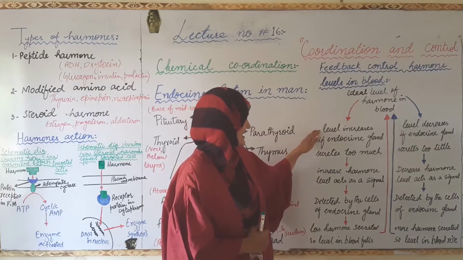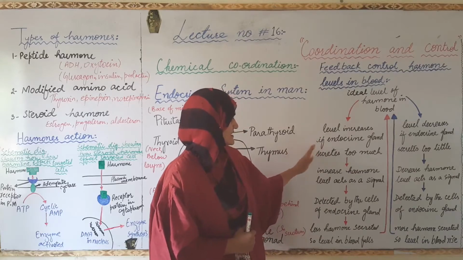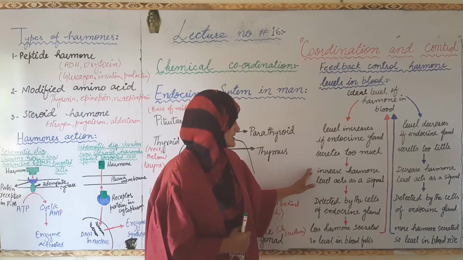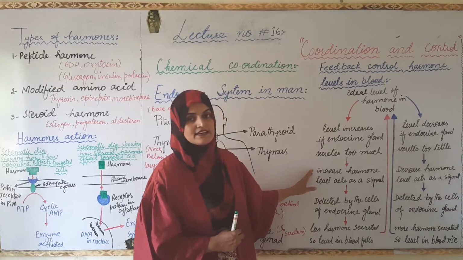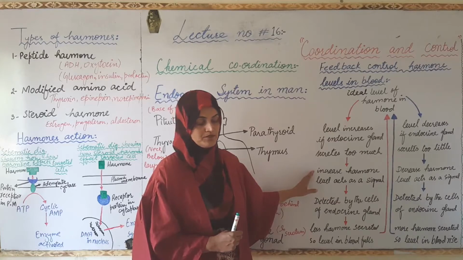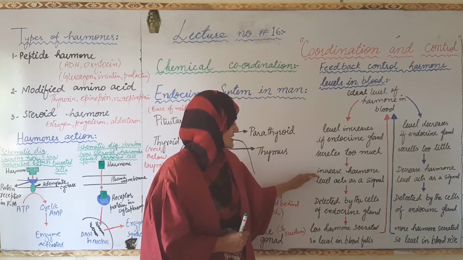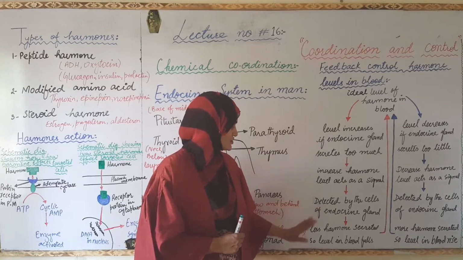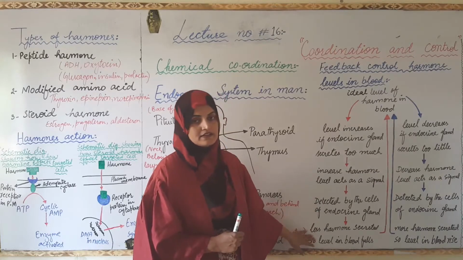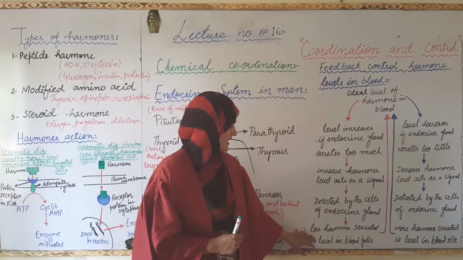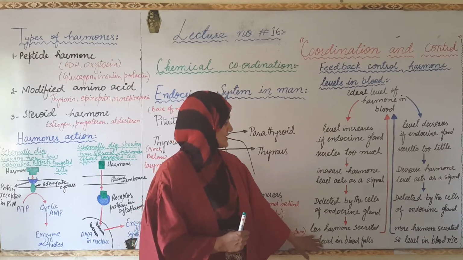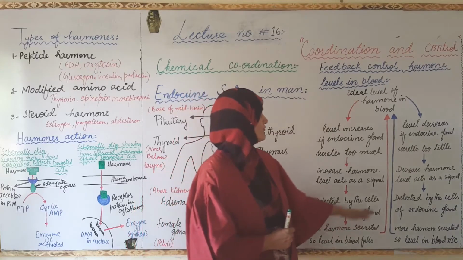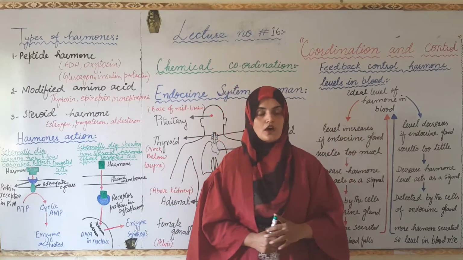If the level increases because the endocrine gland secretes too much, then as a result of this increase, the hormone level acts as a signal or stimulus. This stimulus is detected by the endocrine gland cells and it stops or inhibits the secretion of that particular hormone, as a result of which this hormone is no more released and the level of hormone becomes normal.